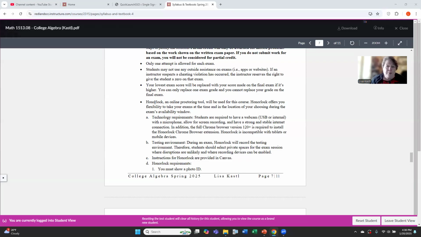You can opt out of using Honorlock. Your option, if you choose not to use Honorlock, is to come to campus and take your exams on campus. So you will be required to drive to campus 6 times in the semester to take the 5 hourly exams and the final. So you can either use Honorlock to proctor you, or you can come to campus and take the exams in the testing center on campus.